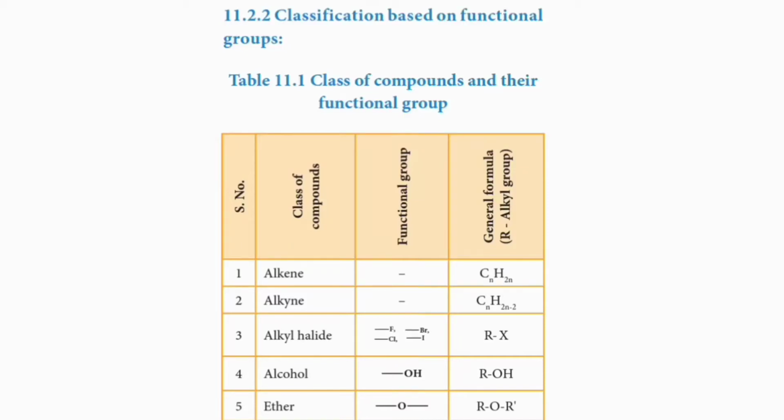Classification based on functional groups. This is an attempt to classify the organic compounds based on the functional group present in them. The table shows the class of compounds and their functional group, in addition to their general formula.